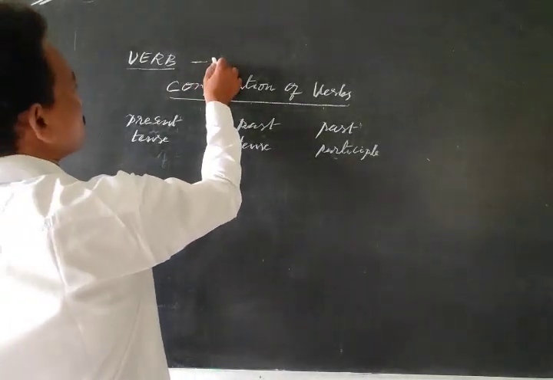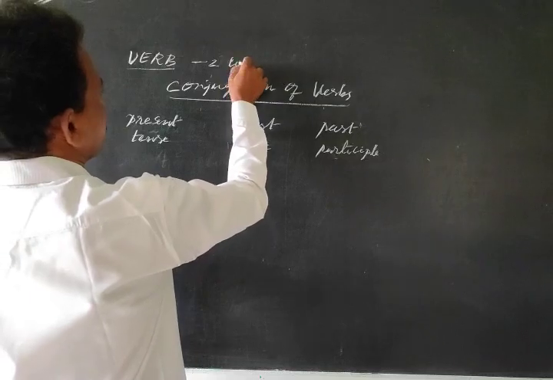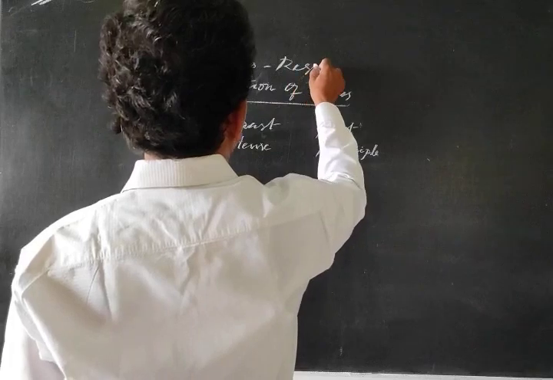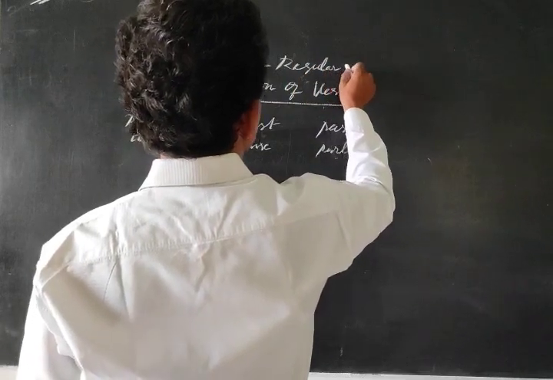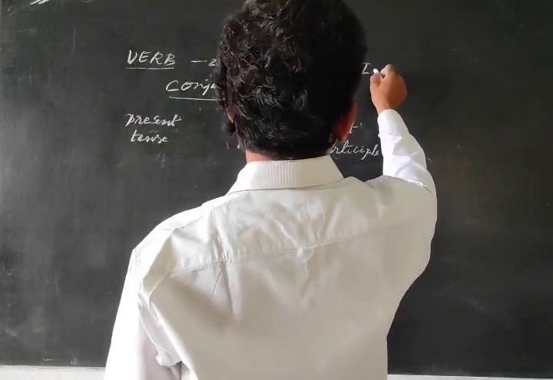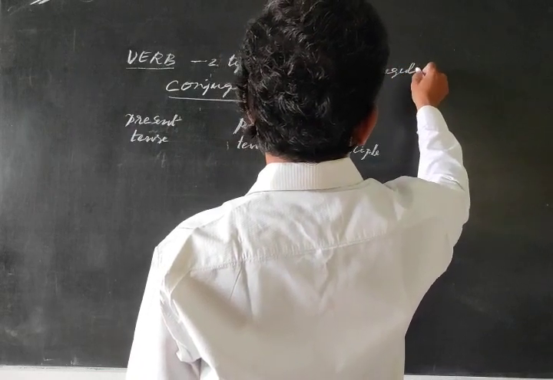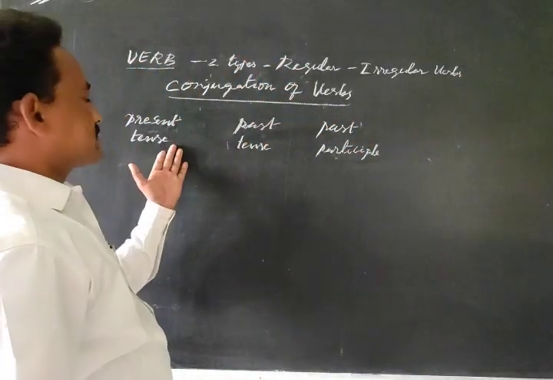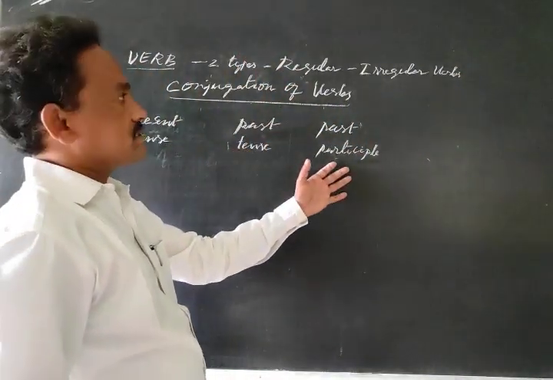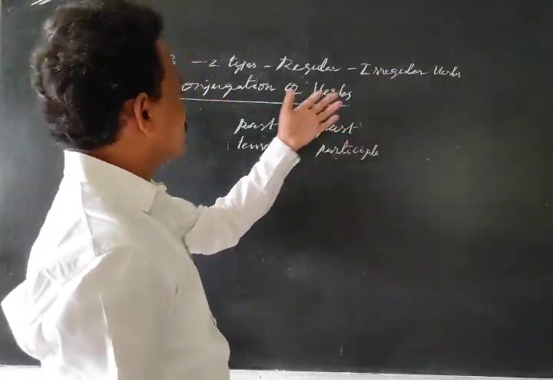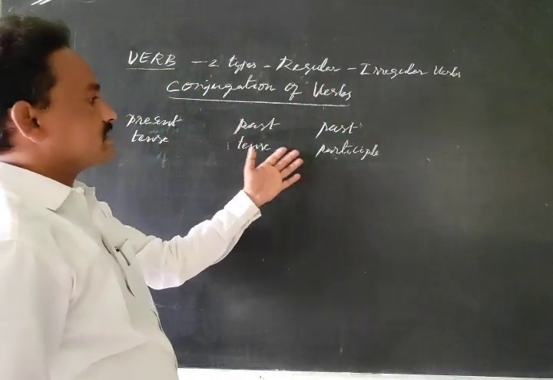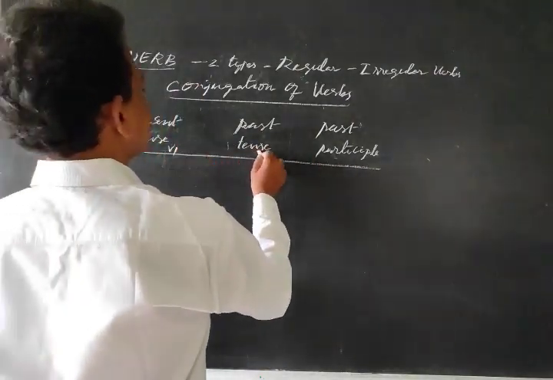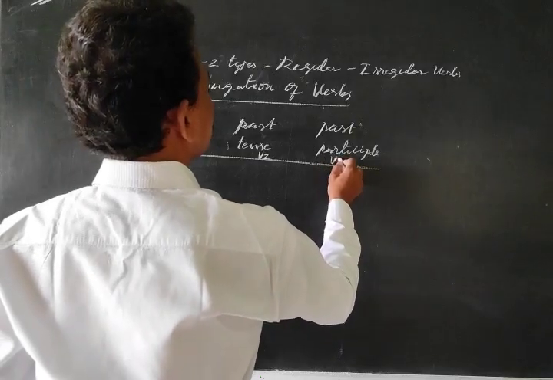Here verbs are again of two types: regular verbs and irregular verbs. When you take regular verbs, there are present tense, past tense and past participle, and when you take irregular verbs, these are also used: present tense, past tense and past participle. These are also known as verb 1, verb 2 and verb 3.